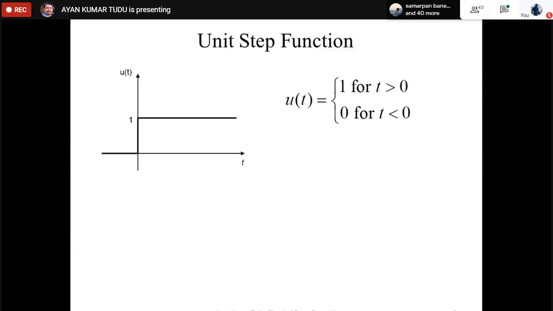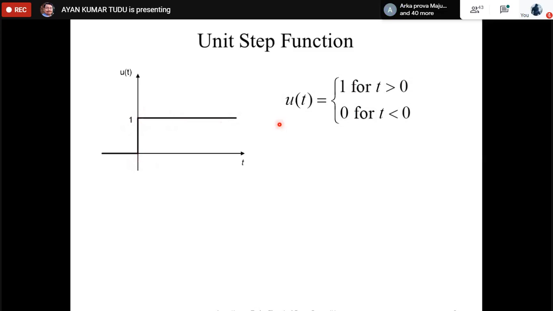At t equal to 0, basically it does not matter how we take it. We call this particular signal a step because of its nature.